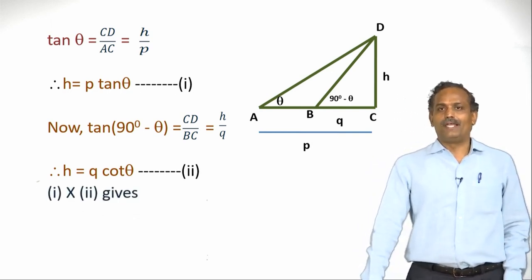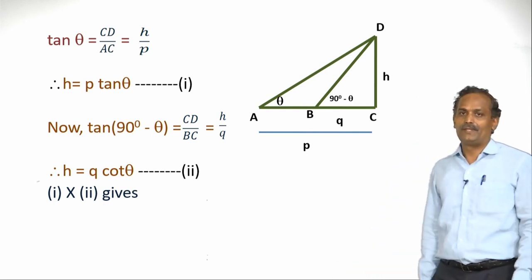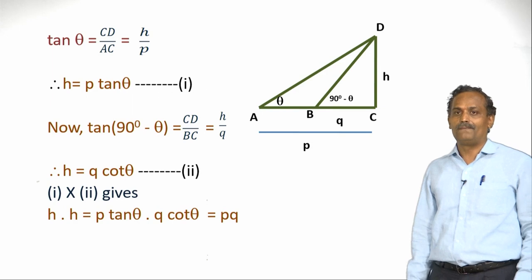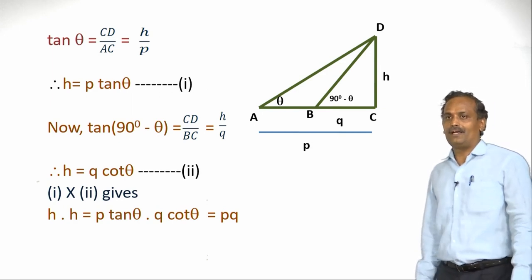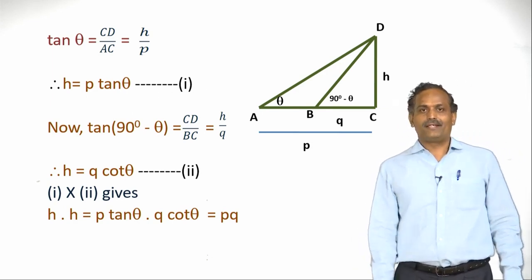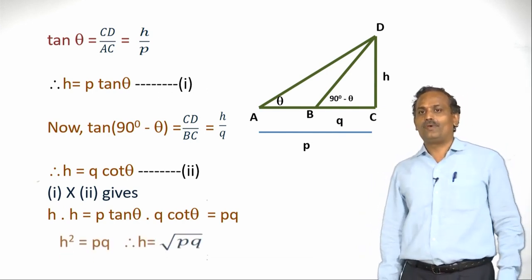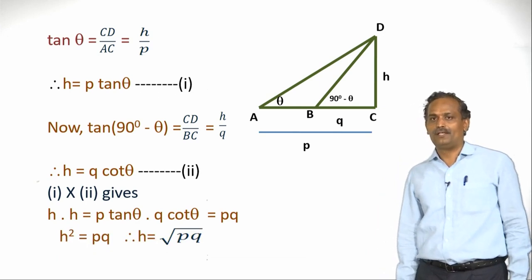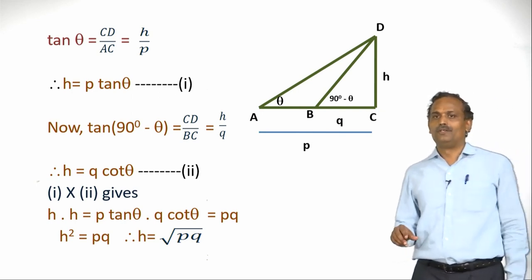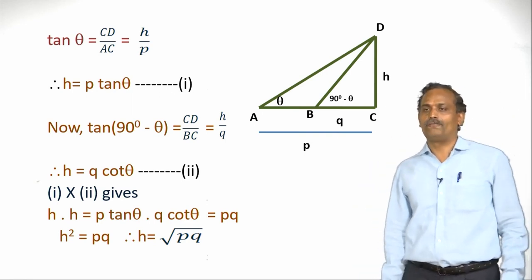Now let us multiply equation 1 with equation 2. So what is H into H on the left hand side? It is H square. H square is P tan theta into Q cot theta. So you know tan theta is the inverse ratio of cot theta. So we can cancel tan with cot, thereby we are left with PQ. So H square is PQ, and therefore H should be square root of PQ. The height of any tower or any object will always be positive. Therefore let us take H as the positive root of PQ.